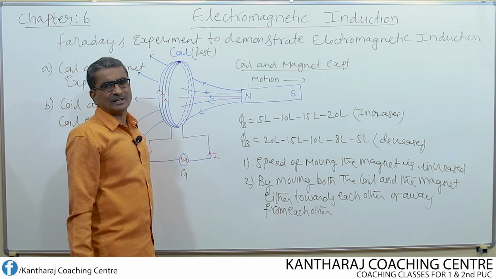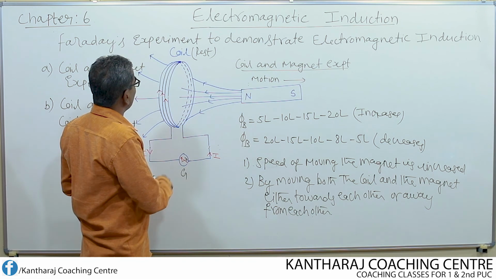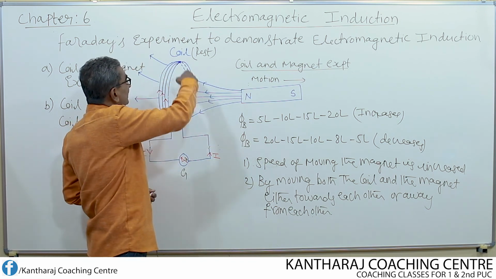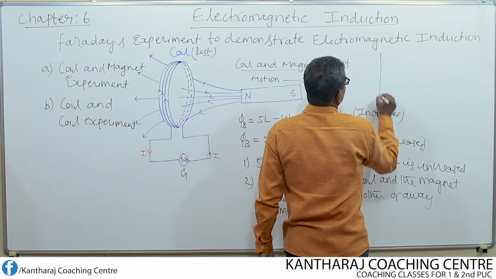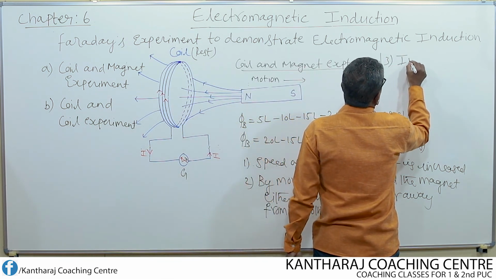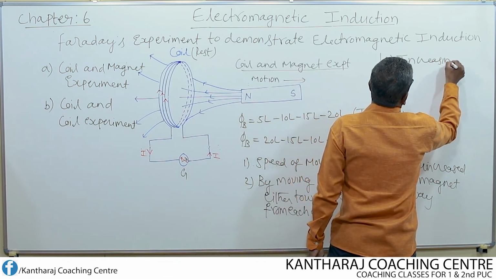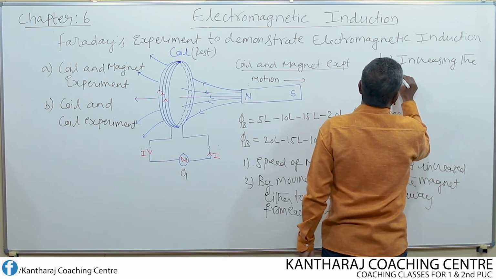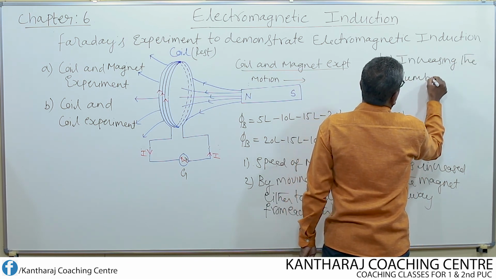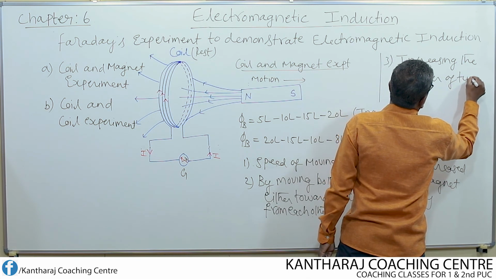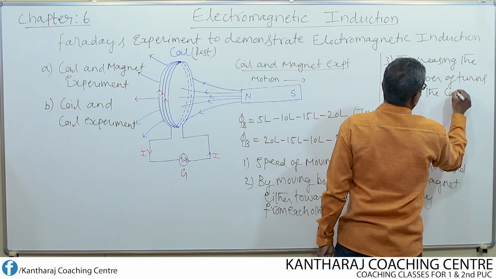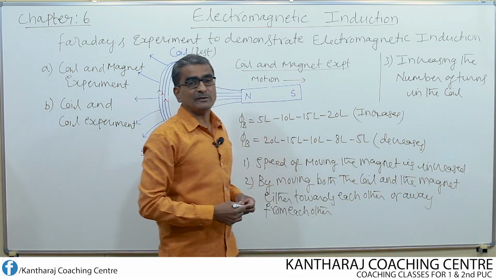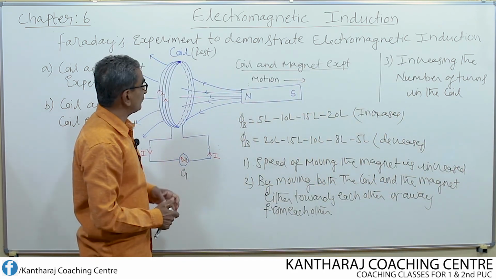There are different ways like this. And one more method of increasing the induced EMF is to increase the number of turns in the coil. So that's another method. This is also possible. Okay, so these are the different ways of increasing the induced EMF.